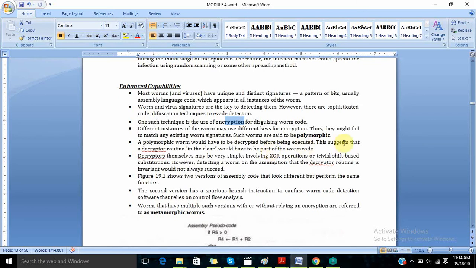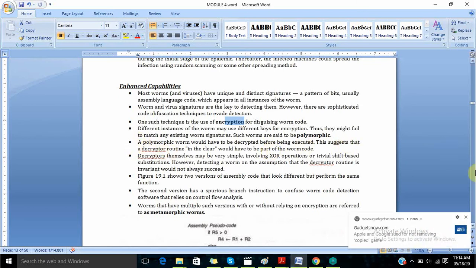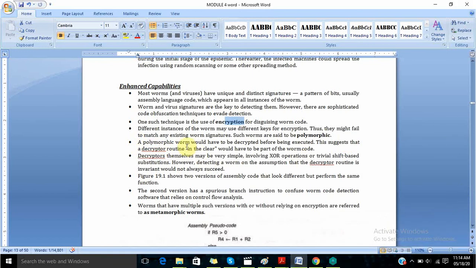So one more thing we have to understand here is that there will be a decryptor routine in the worm. Decryptors themselves may be very simple, involving XOR operations or trivial shift based substitutions. So these operations will be there in the decryptor routine, that is XOR operations or trivial shift based substitutions. However, detecting a worm on the assumption that the decryptor routine is invariant would not always succeed.